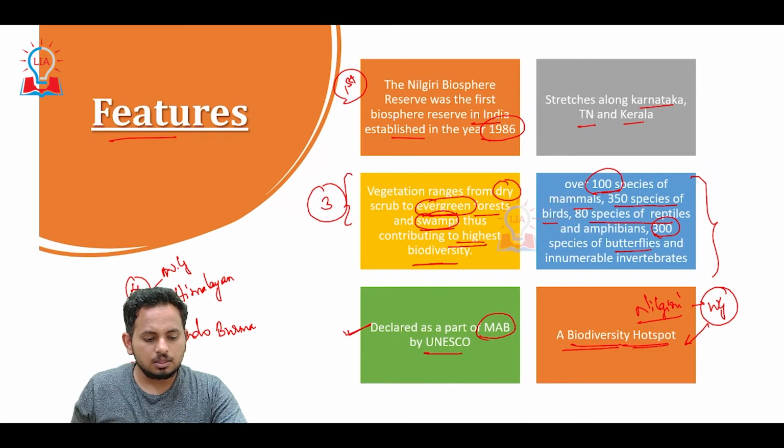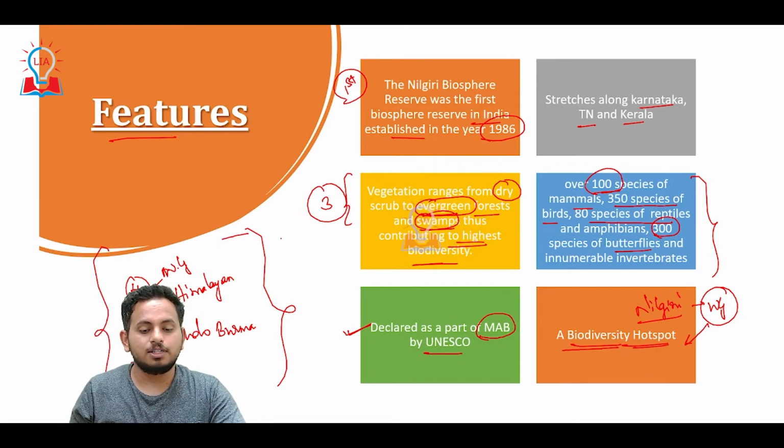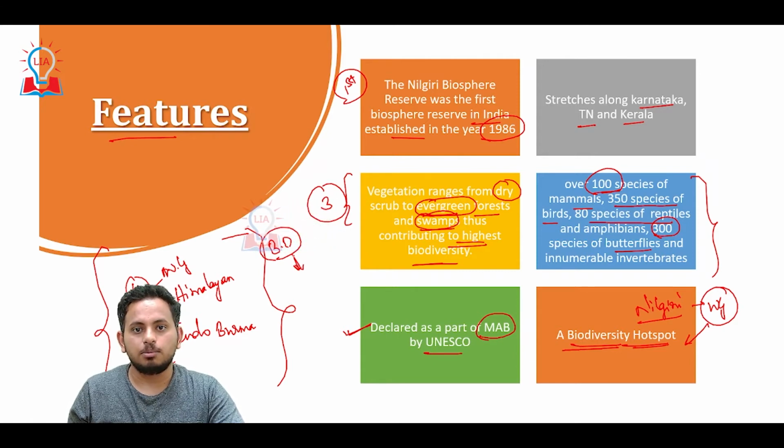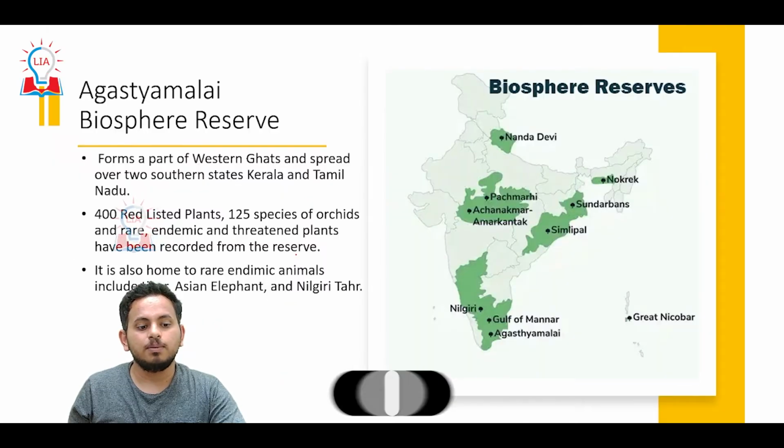These are the 4 biodiversity hotspots that are present in India. These are called biodiversity hotspots because in these protected areas, the biodiversity is at the verge of extinction, or it is facing some problems, it is threatened. That is the reason why these are considered as biodiversity hotspots.